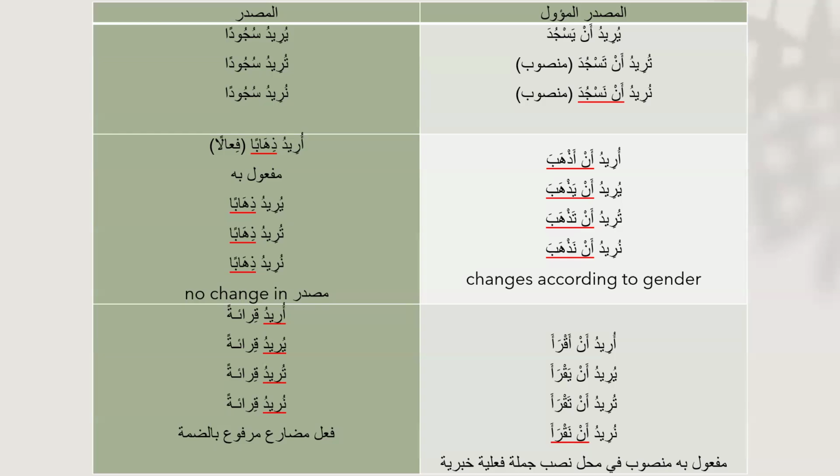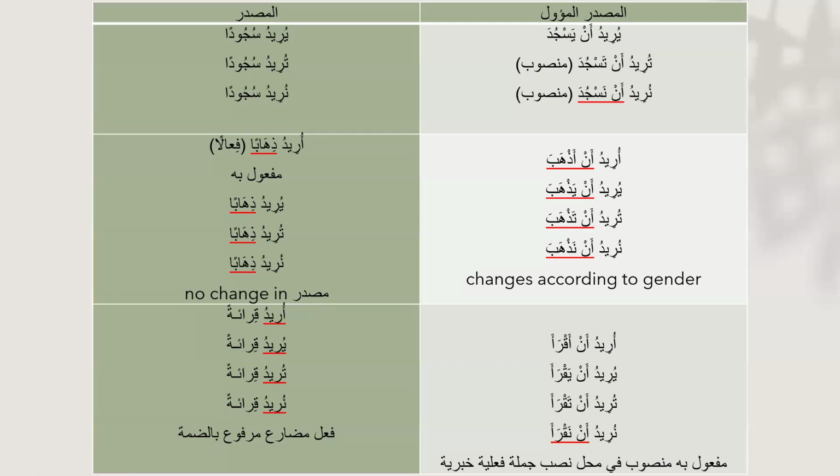So uridu an akra, yuridu an yakra, turidu an takra, nuridu an nakra. Here you can see the gender is changing according to the verb. Here uridu qira'atan, yuridu qira'atan, turidu qira'atan, nuridu qira'atan. It is فعل مضارع مرفوع بالضمة and this is our مصدر مؤول. Here it is مفعول به منصوب في محل نصب, because this whole sentence is مفعول به. Because it is in the place of nasab, that is why we add في محل نصب, and it is جملة فعلية خبرية.